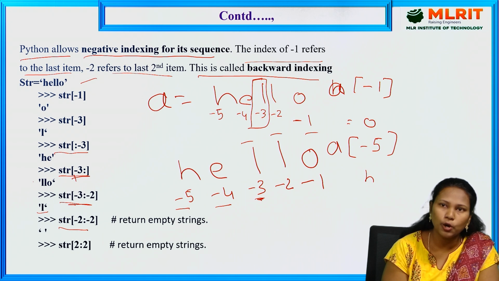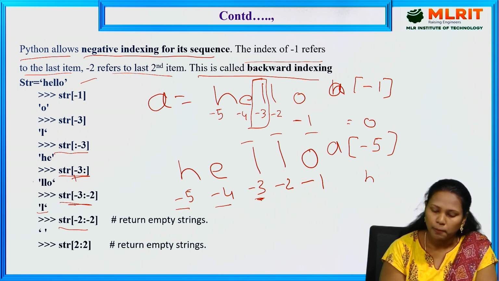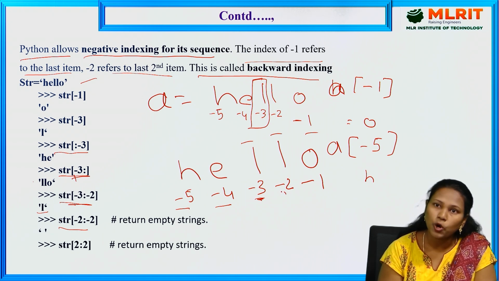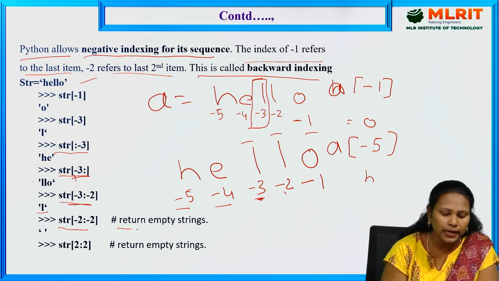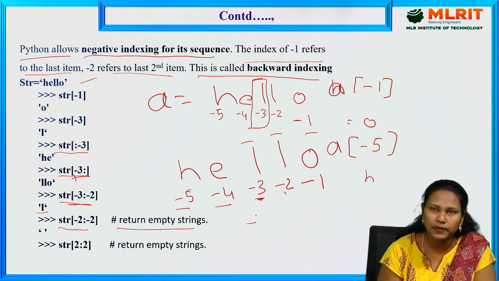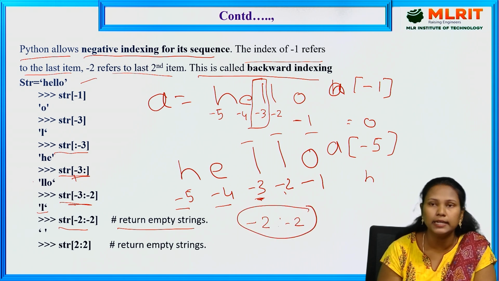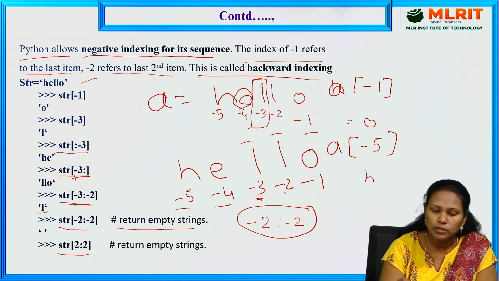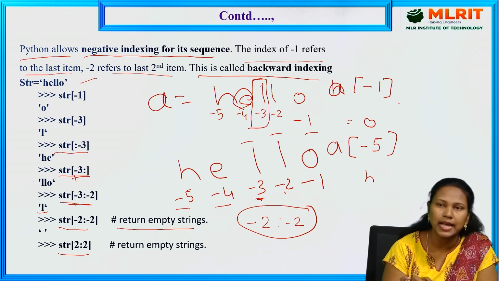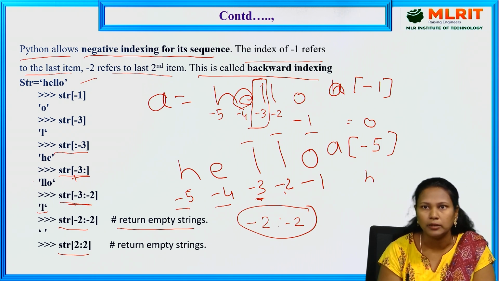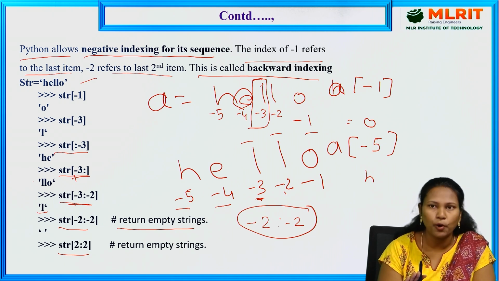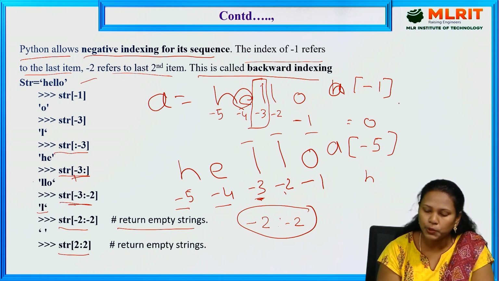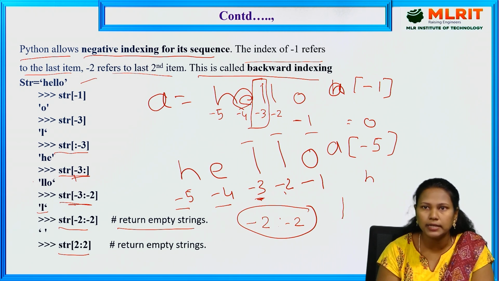Next one, str of -2 colon -2. The -2 value is L and the stopping index is also -2. So that's why it returns an empty string. If you specify the starting index -2 and the stopping index also -2, it returns nothing. And here also, str of 2 colon 2, where 2 means the E value, it displays nothing because the starting index as well as the stopping index are both the same. So in strings, if you want to access the values, it supports positive indexing as well as negative indexing also.